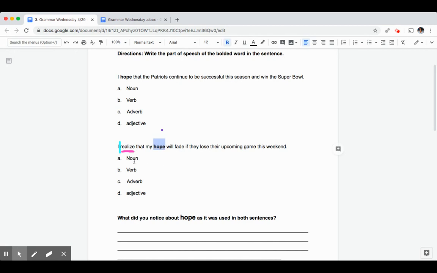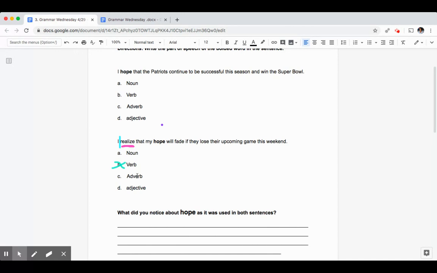So first, let's go through the answer choices and try and see if these parts of speech match the way that hope is being used in the sentence. Let's start with a verb. Is hope being used as a verb in this sentence? No, because it is not what the subject is doing or is in this sentence. So it's not being used as a verb.